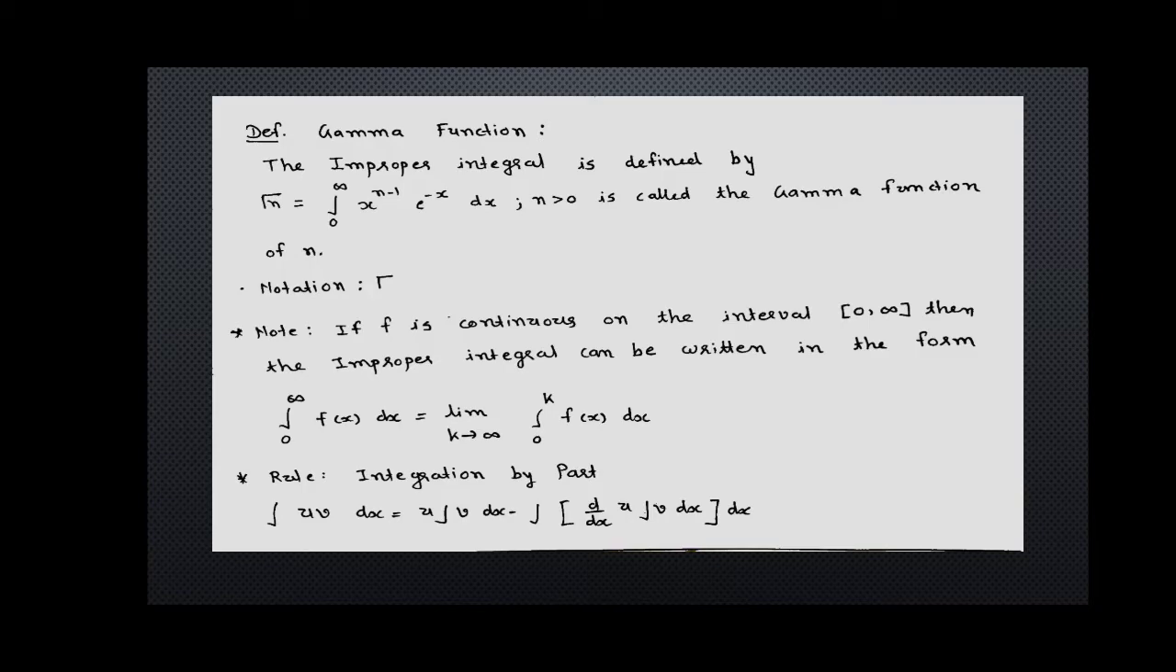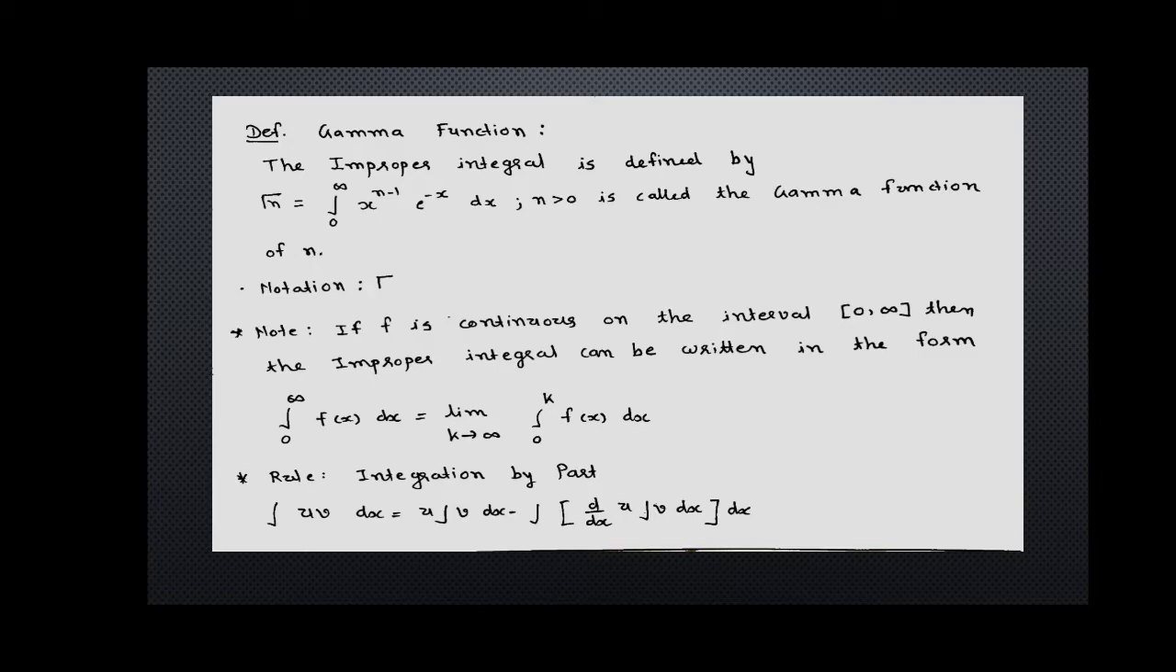Note, if f is continuous in the closed interval 0 to infinite, then the improper integral can be written in the form integration from 0 to infinite f of x dx is equal to limit k tends to infinite integration from 0 to k f of x dx.